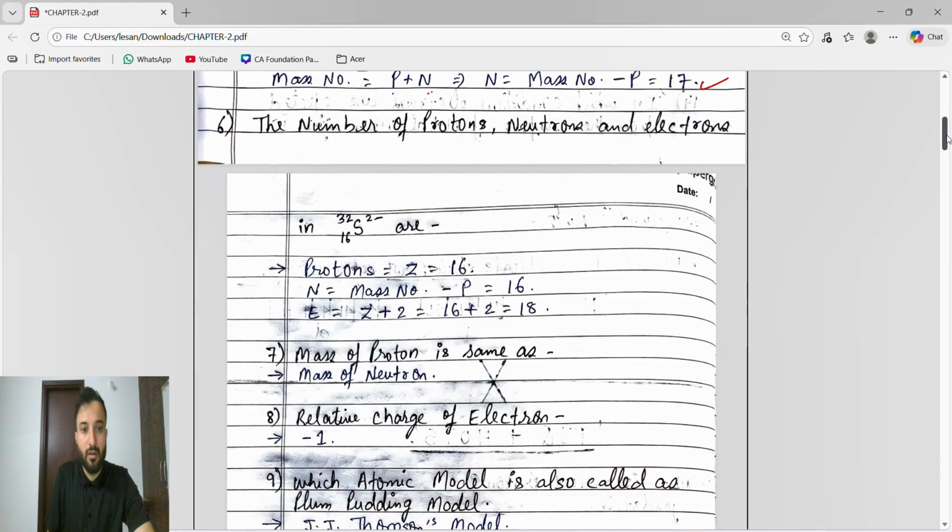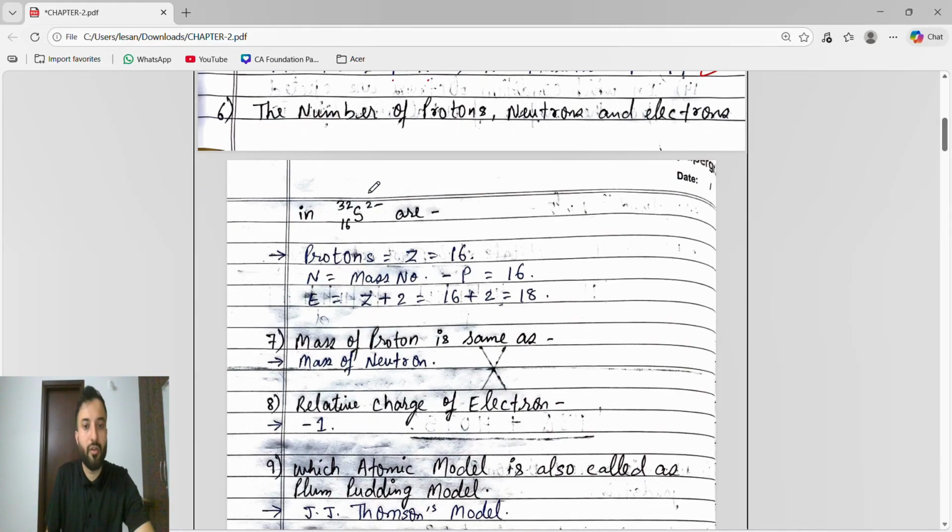For a non-neutral atom, the electron formula will change. We have to find the number of protons, neutrons and electrons for this. We can see here this is a non-neutral atom. The number of protons remains the same as the atomic number.